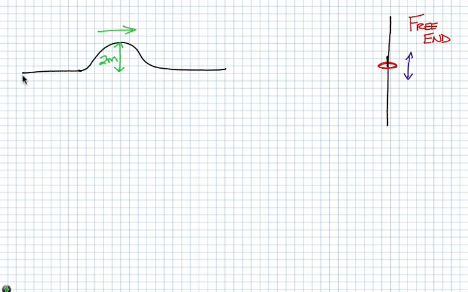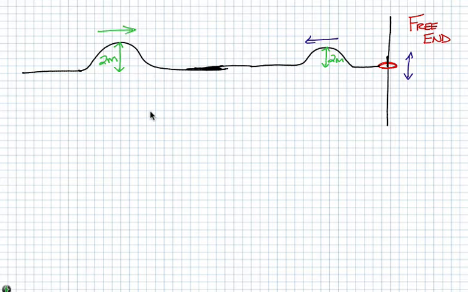But something interesting happens. What if I send this wave down? It reflects, so now this wave is traveling back, and it has an amplitude of 2 meters. Well, if I were to immediately send another one down, these two waves are going to crash into one another, and that's where something interesting takes place.